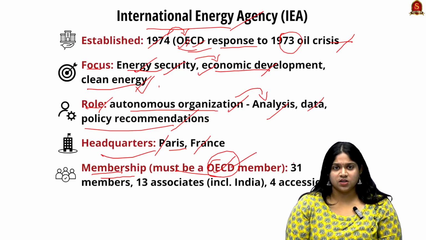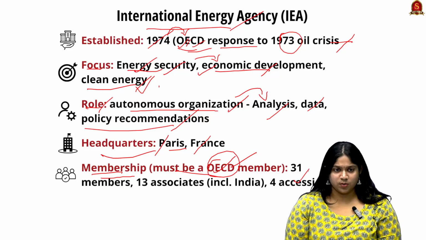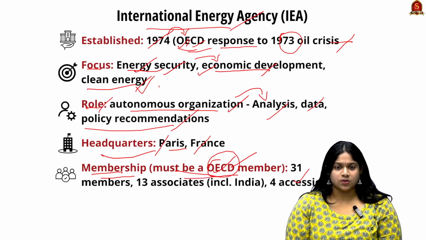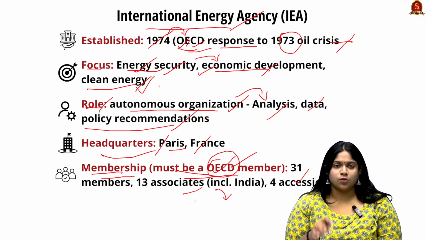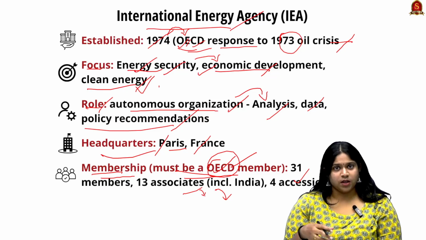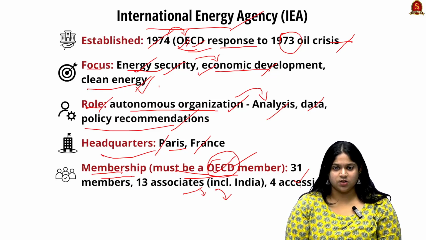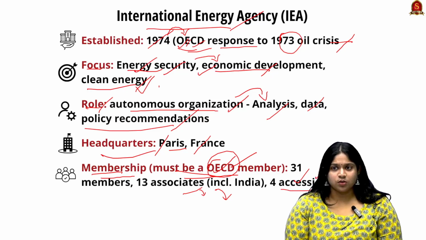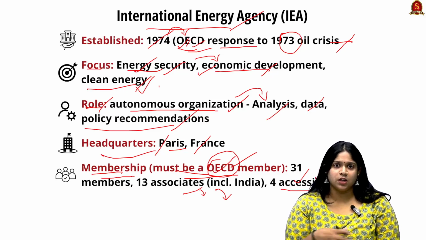In the International Energy Agency, there are 31 members and 13 associates, which includes India. They are not permanent members, but are known as key partners who are very efficient in many major decisions taken by the agency, and 4 countries are members through the process of accession, that is through legal procedures.